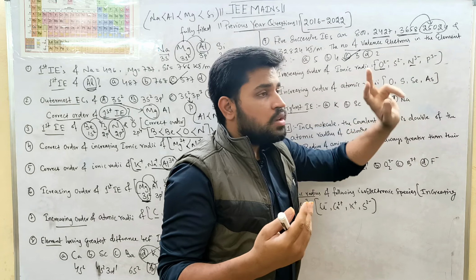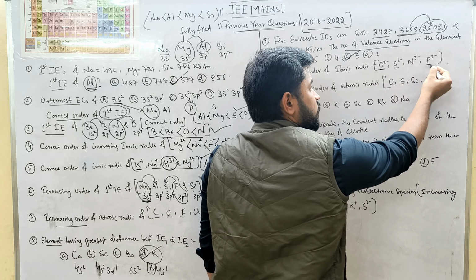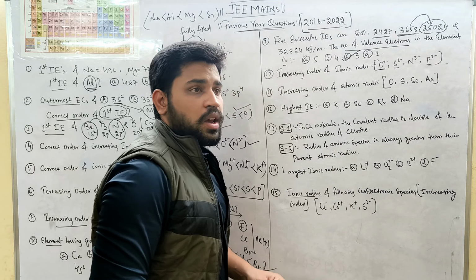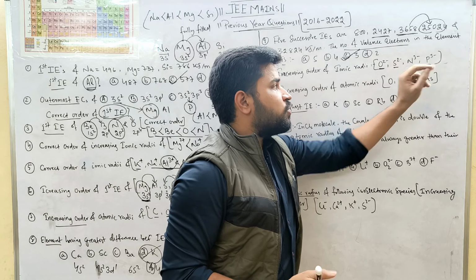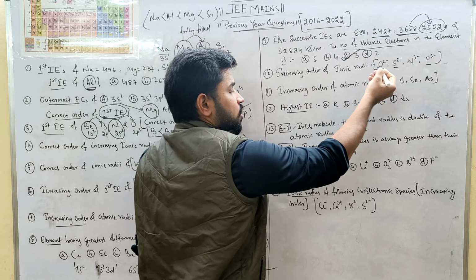Out of these, who will have more ionic radius? Definitely those who have third period elements. Between sulfur and phosphorus, who has more anionic charge? That means phosphorus.